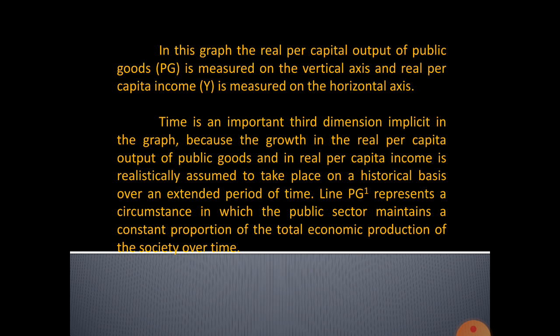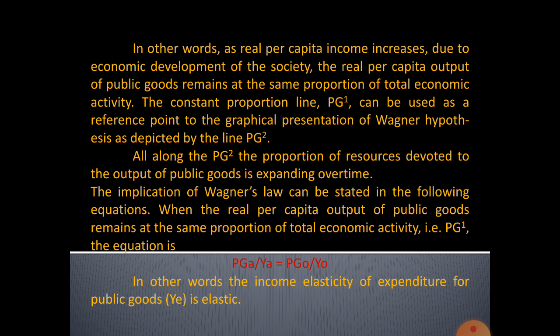Okay, PG1 is the initial period of time, and after the expansion of state government activities, PG2 is also increasing. That is, government expenditure is increasing. Meanwhile, the government's production of public goods is also increasing. In other words, real per capita income increases due to the economic development of the society. If per capita income increases, it shows the economic development of the society.